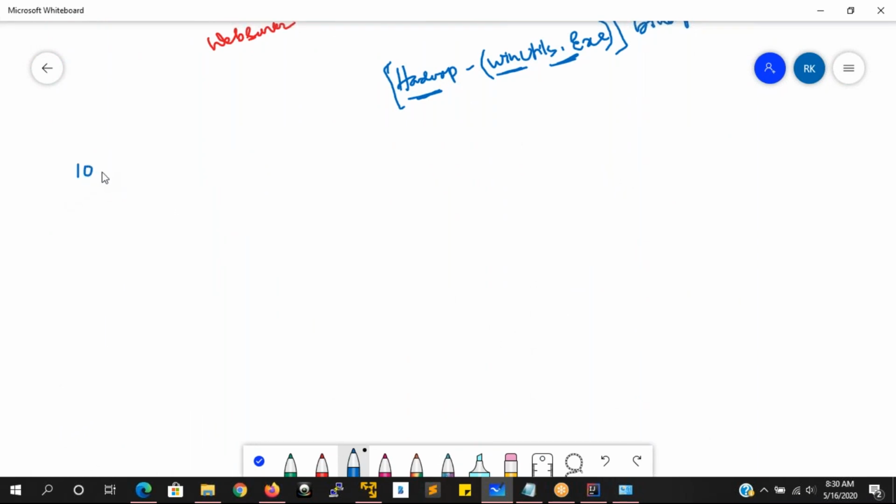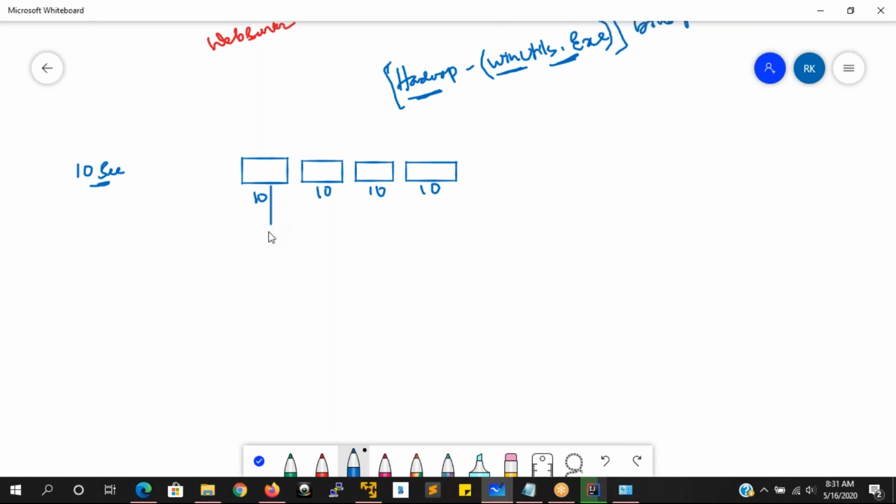For example, my timing I have taken as 10 seconds. That means for every 10 seconds, one RDD is going to be created. This is one RDD, this is one RDD, this is one RDD. Like this, it is going to be created every 10 seconds. Like this, we are creating.